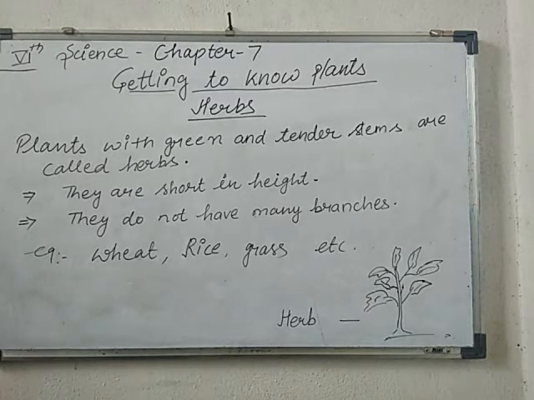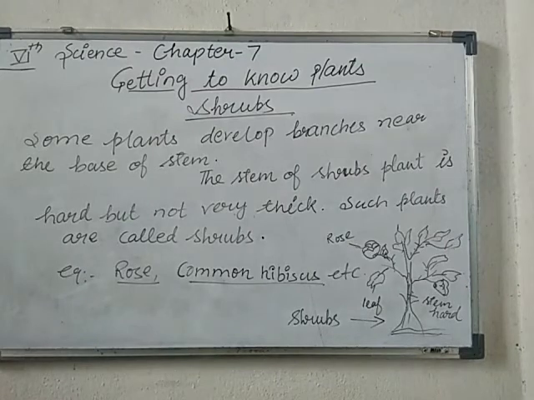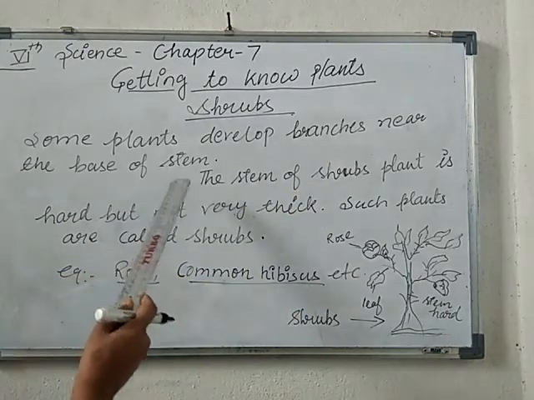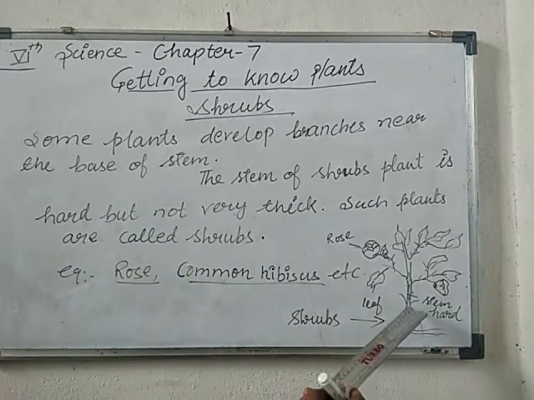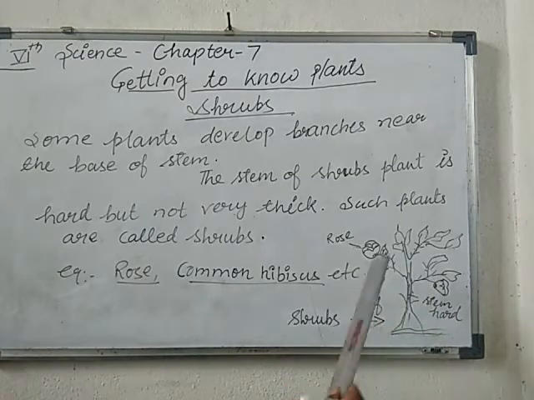Later we will discuss shrubs. So students, what happens in shrubs? Some plants develop branches near the base of the stem, which means that from the stem point there is a division of branches.